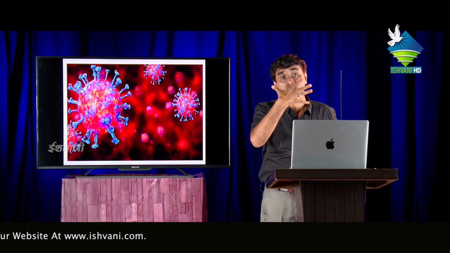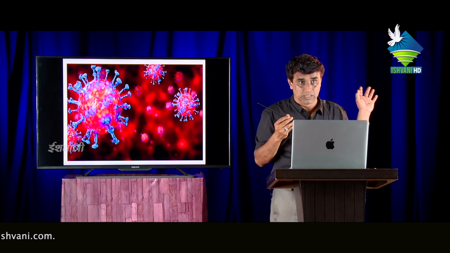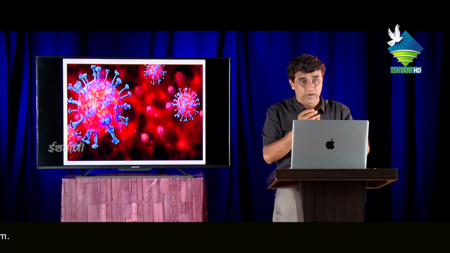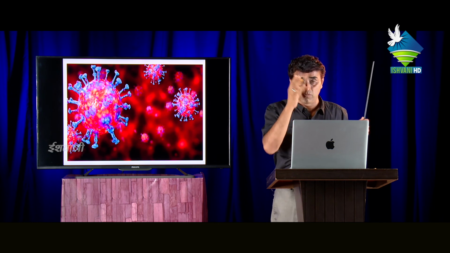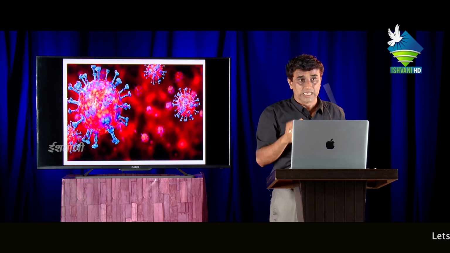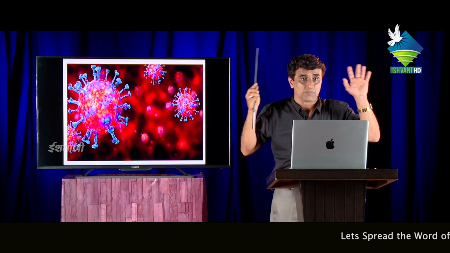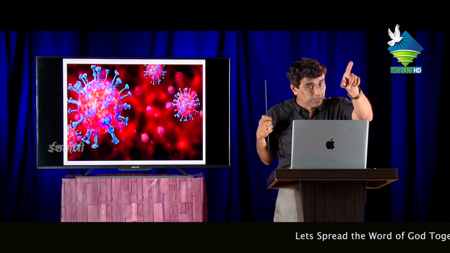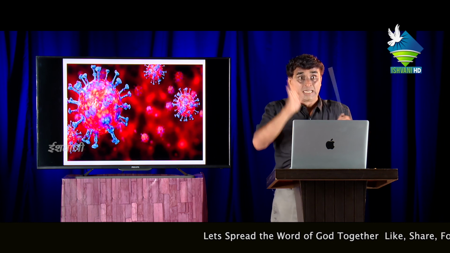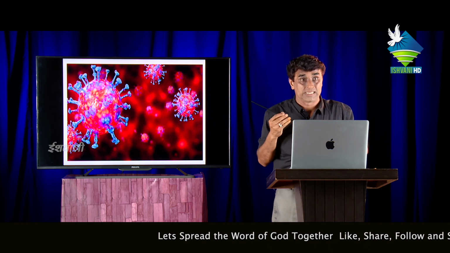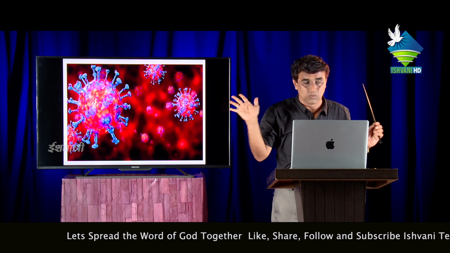That's why we are using the mask. Why is it strictly advised by the medical organizations and WHO? Why are you using the mask and covering your eyes? Because the virus is very small, and approximately 70 arab viruses, once that much of the population of virus is inside your body, then you will be corona positive. Otherwise not. It's not 1 or 2 viruses, or 1 lakh, 2 lakh, 10 lakh, 1 crore or 2 crore viruses. If they are just in the nose area, not in the lungs, will you die? No, not at all.